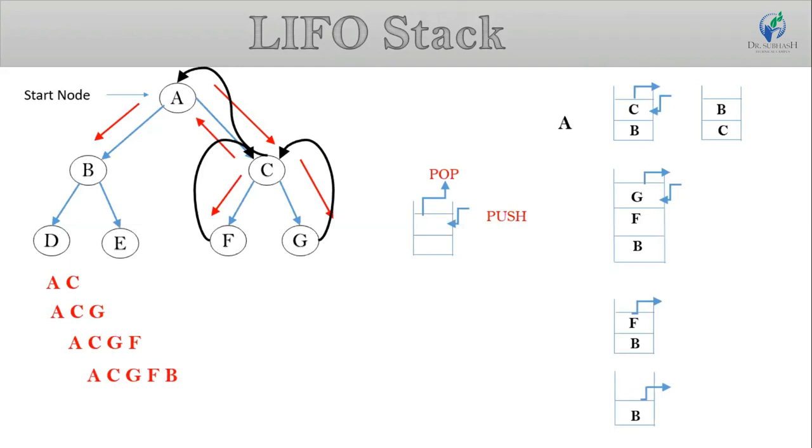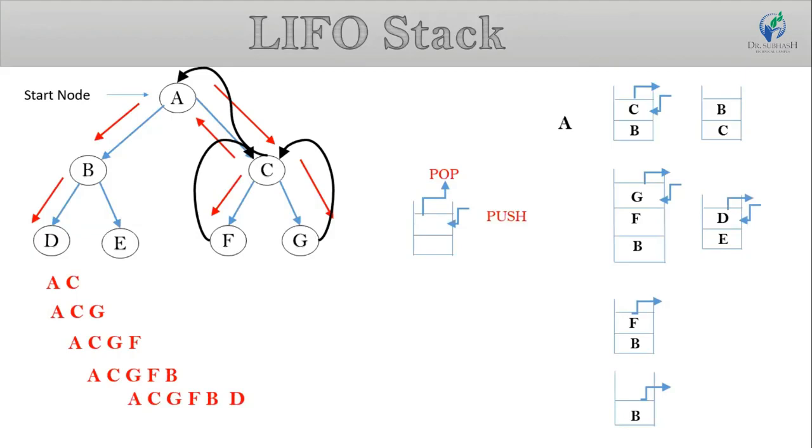Now see, node B has two child nodes, E and D. So we push the E and D elements in the stack. Now we push the D element last, so we can pop the D element from the stack. So our sequence is A to C, C to G, G to F, F to B, B to D. Now see here, D has no child node, so we perform the backtracking operation.